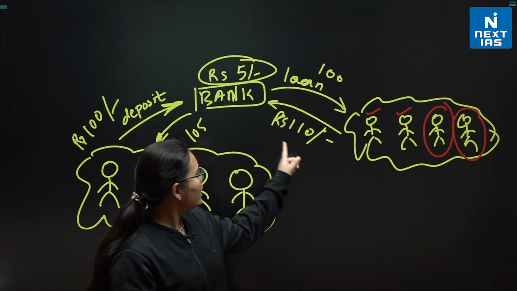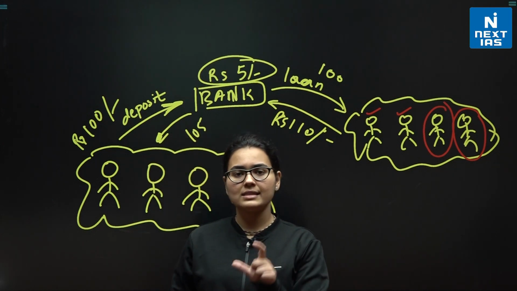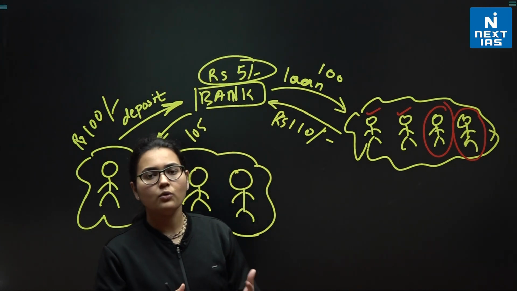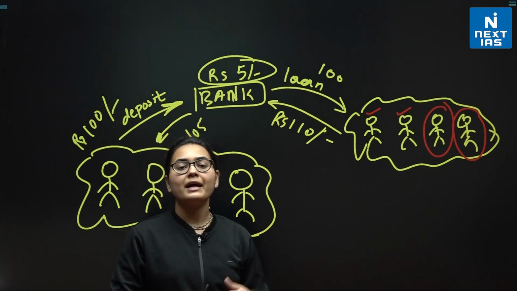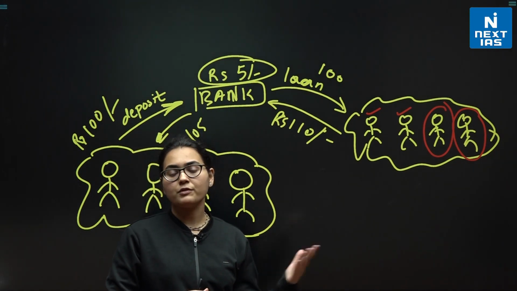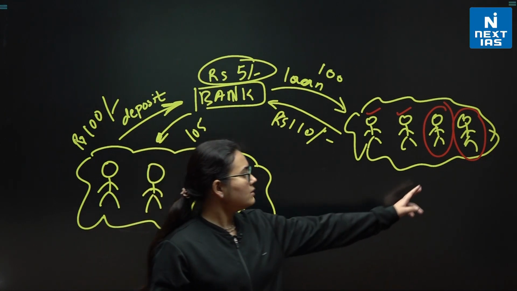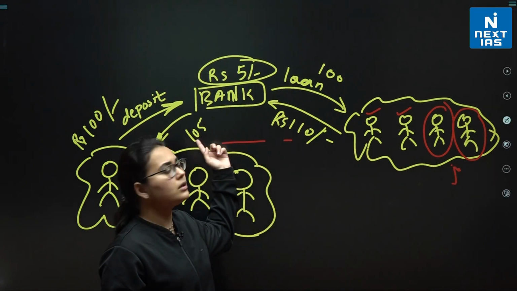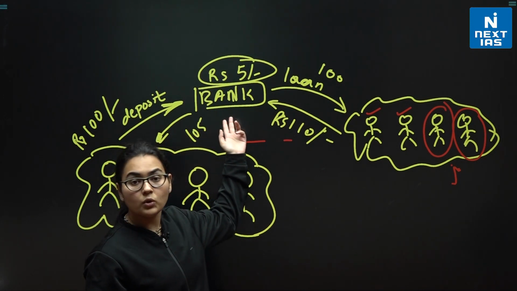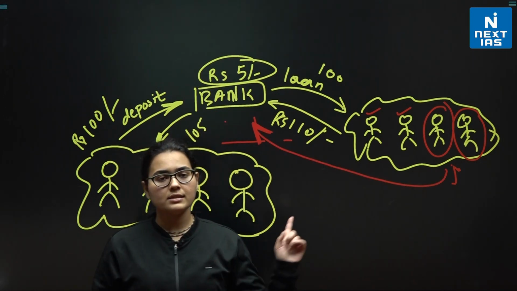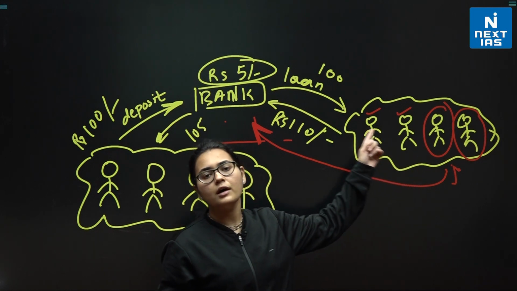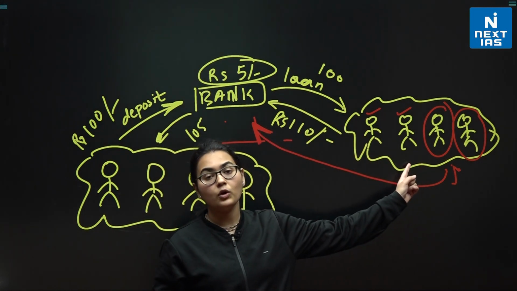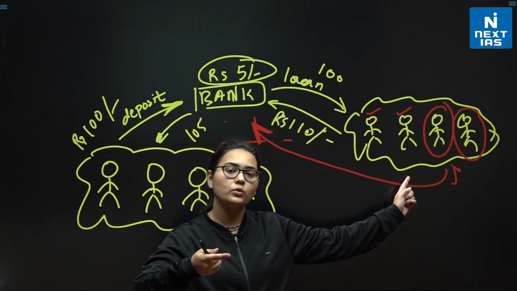Now, whenever the bank gives a loan, it gives it against assets, like some land, as you may know. The bank checks the assets of the person before giving the loan. This person must have shown certain assets to the bank before getting the loan approved. These assets are with the bank, but they're unable to repay the loan.